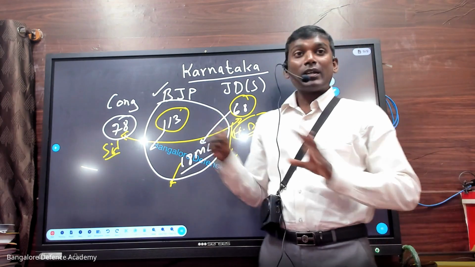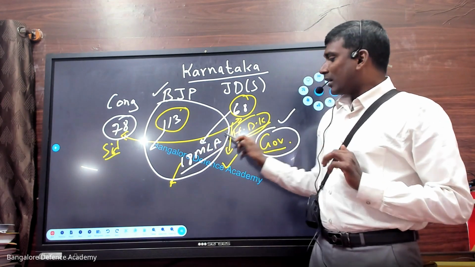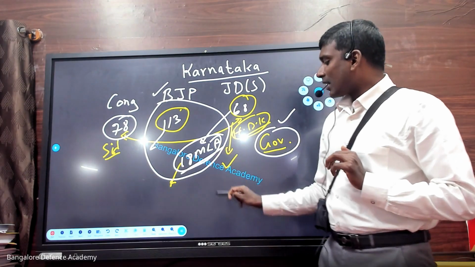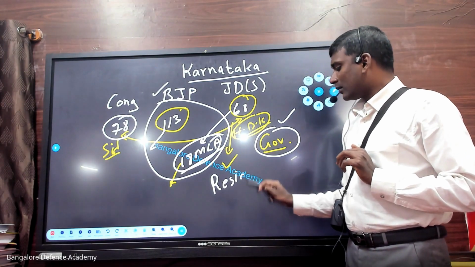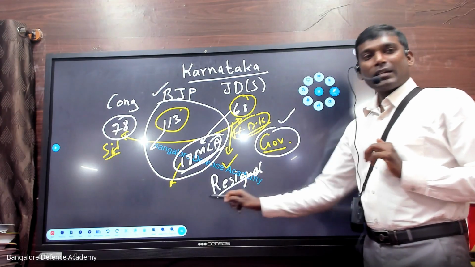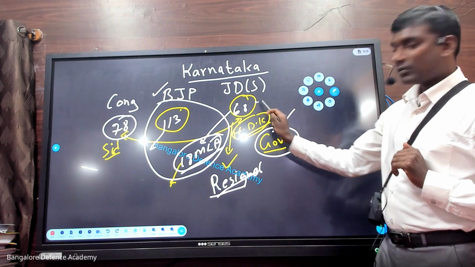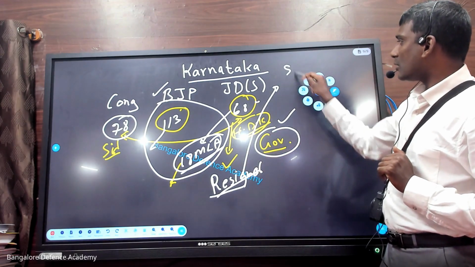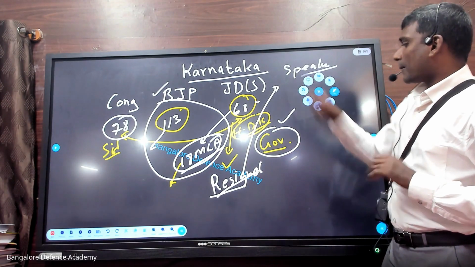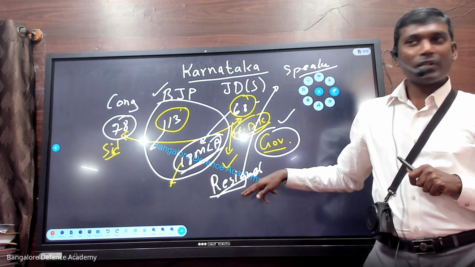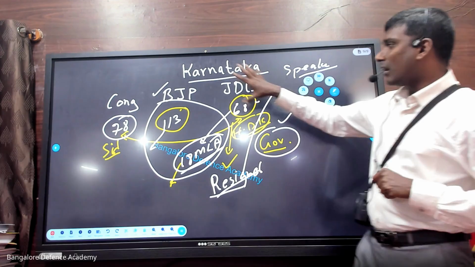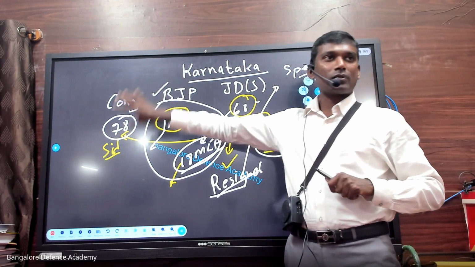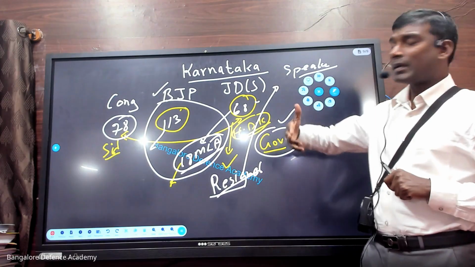Then also secret meeting, nobody knows. All of a sudden, what happened? 18 MLAs resigned. 18 MLAs from JDS resigned. They gave the resignation to the speaker. Now the government is shocked. Congress and JDS, they are shocked. Why did they give resignation? What is the next plan?